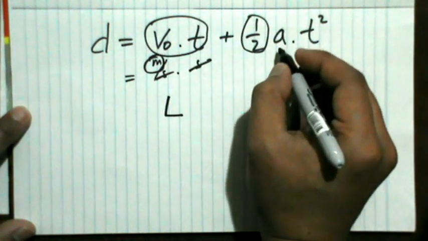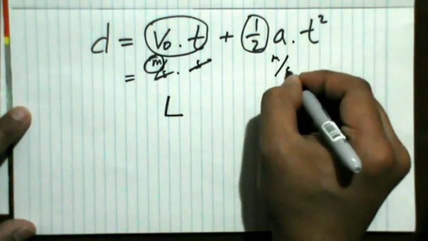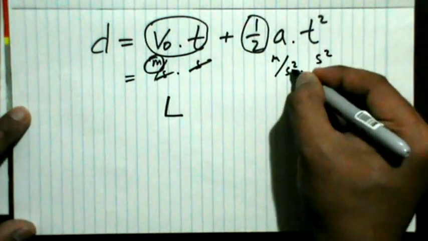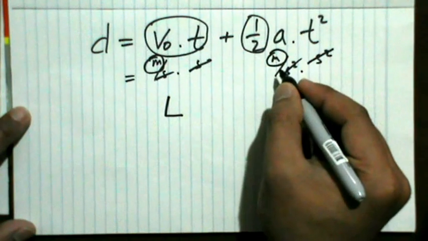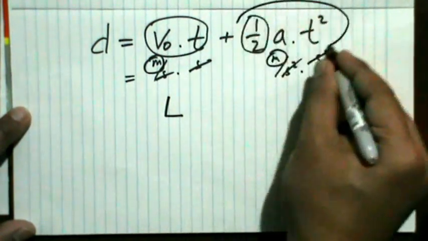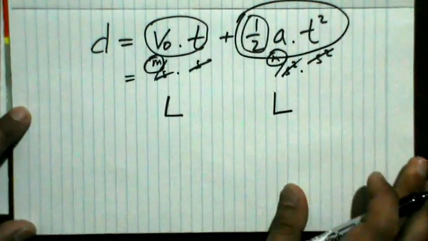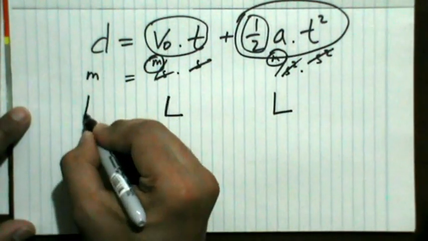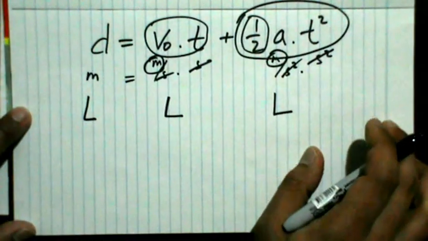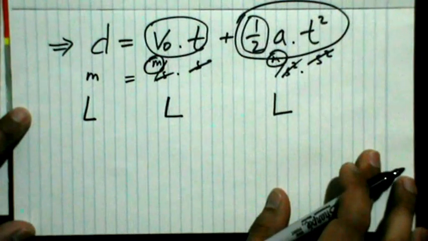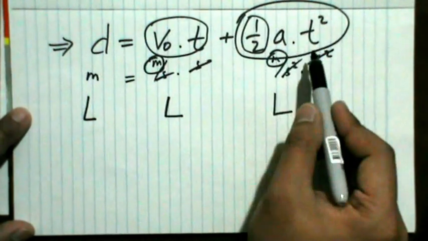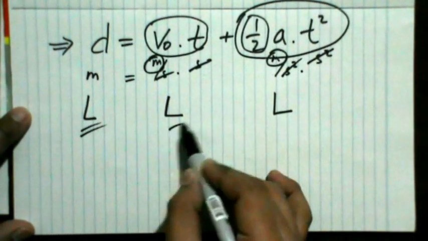And then the acceleration has units meter per square of second times square of t here, so that we'll end up with meter, and for this term we get L for its dimension. And as you know, this is distance, so it has the unit meter, so that the dimension here is L. So if you have a formula, therefore the components of the formula must have the same dimension.